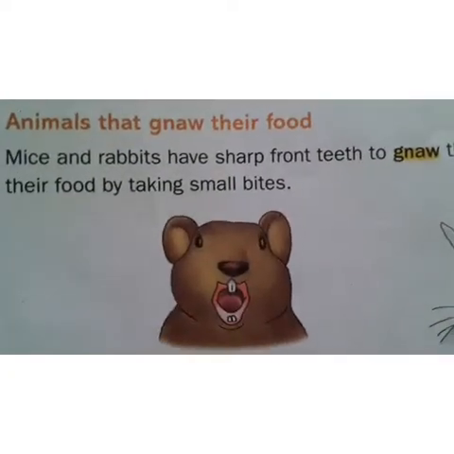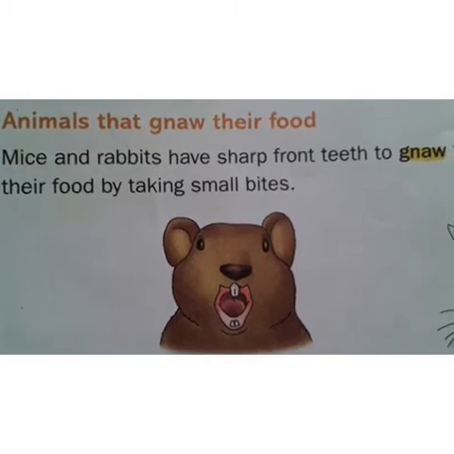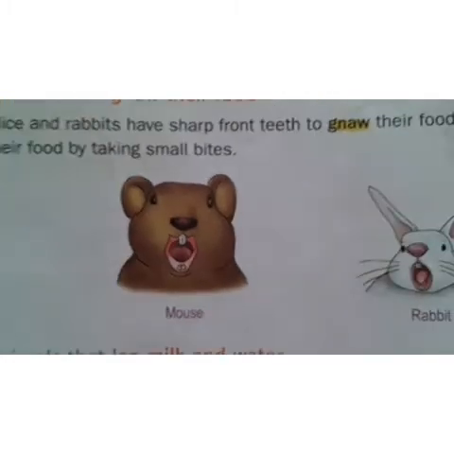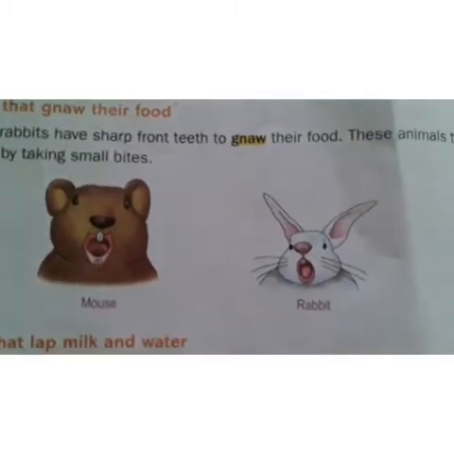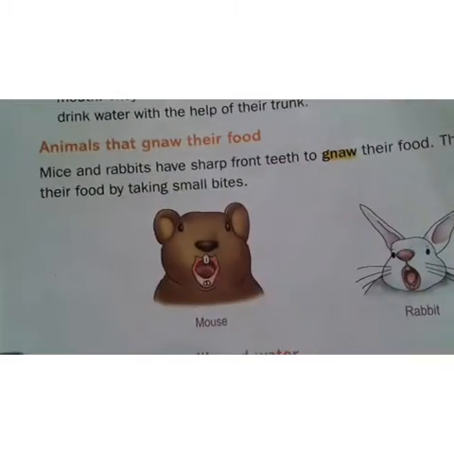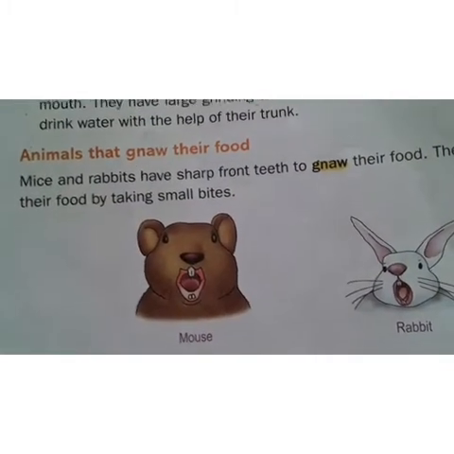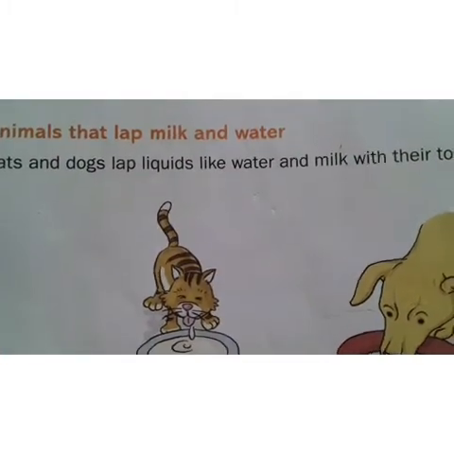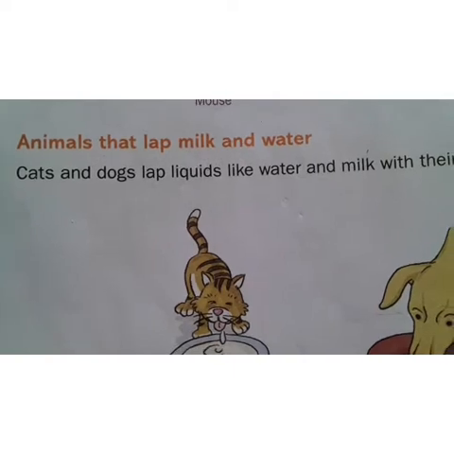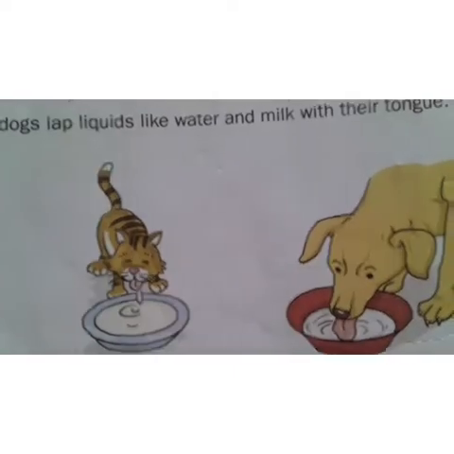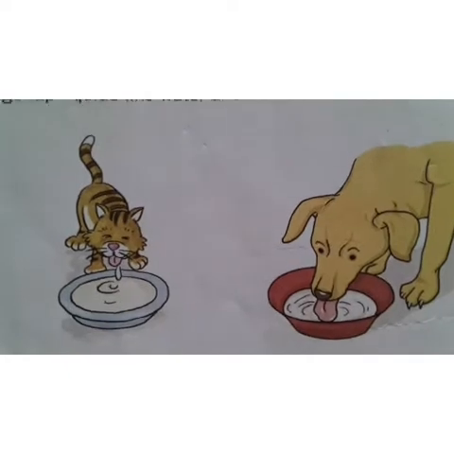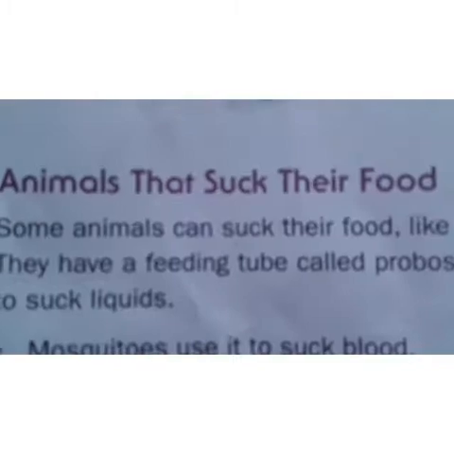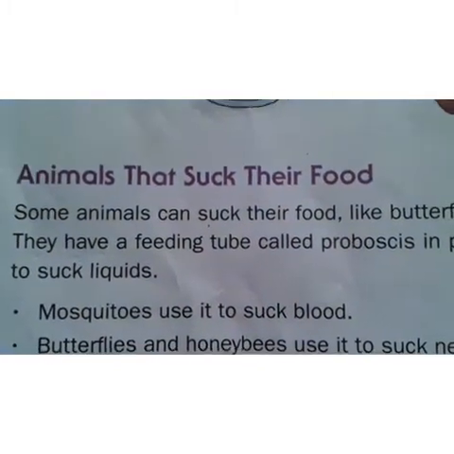And coming to animals that gnaw their food. See here, once you observe mice teeth, mice and rabbits have sharp front teeth to gnaw their food. And these animals take their food by taking small bites only. And coming to the next one, animals that lap milk and water. See how the dog and cat are drinking the milk. They are using their tongue, that we call lapping. And next one is animals that suck their food.